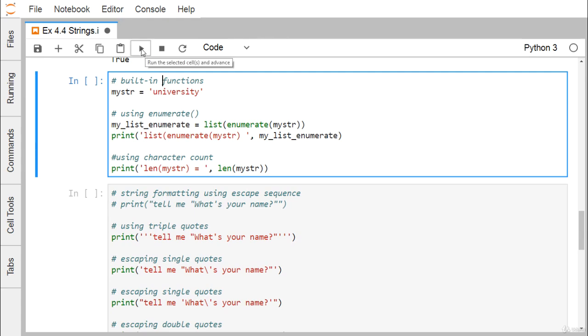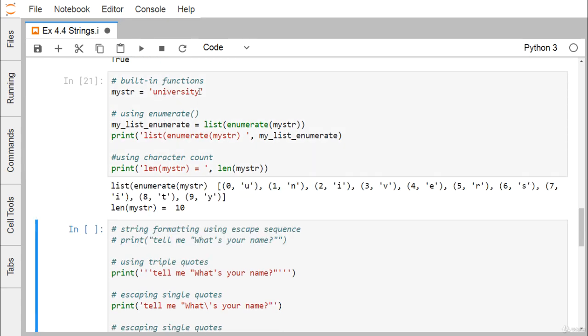Built-in functions: we have this string "university", and then we shall go for enumerate. So list(enumerate(mystr)). What will happen? It will go on forming the enumeration. At first it will put the respective index, and then the respective character. So we have index 0 u, index 1 n, and in this way index 9 y, because "university" has 10 characters, so the index ranges from 0 to 9.